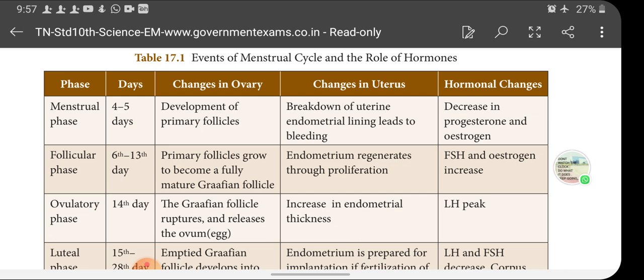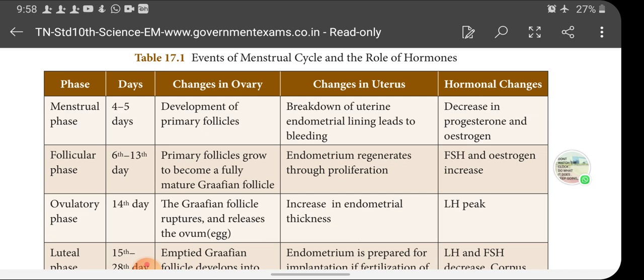Next, the third phase is called the ovulatory phase. It takes place on the 14th day of the menstrual cycle. What changes take place in the ovary? Already the primary follicle has become a mature Graafian follicle. Inside the Graafian follicle, the egg is present. During the ovulatory phase, the mature Graafian follicle ruptures and releases the ovum into the fallopian tube. This is what takes place during the ovulatory phase.